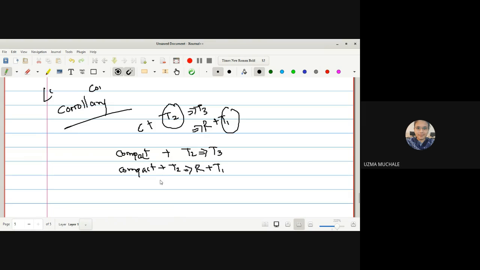Simply that it is a T1. If it is already T2, there is no need to prove T1, right? Every T2 is a T1 space, and hence the proof. So you can write the proof of this corollary as what we have just proved, and after that write a statement that every T2 is a T1, and hence the proof.